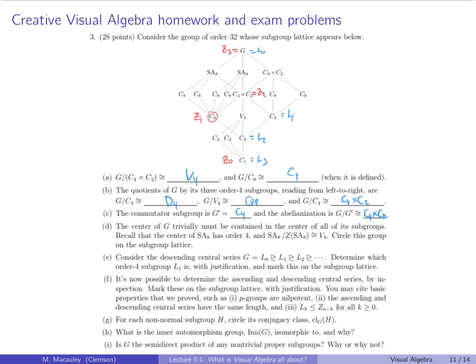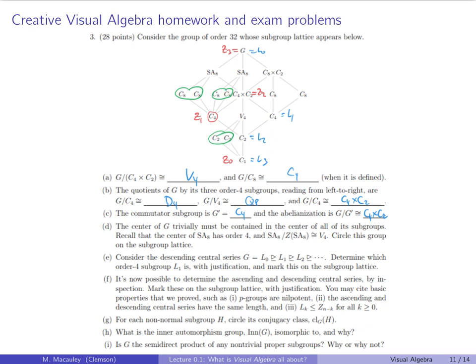For each non-normal subgroup, circle its conjugacy class. Well, the quotient is dihedral, so I'm going to circle those, and that's it. Everything else is normal, and these are not central, so they cannot be normal, and they have to be conjugate to themselves. These are the size 2 conjugacy classes.